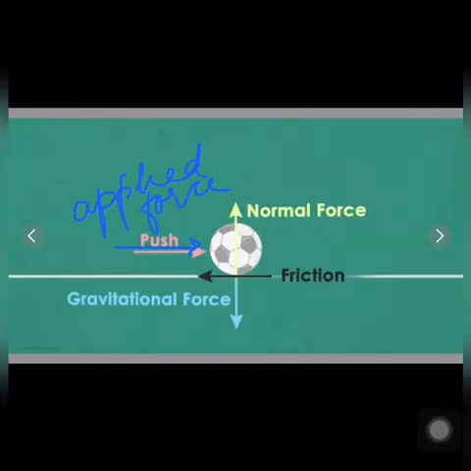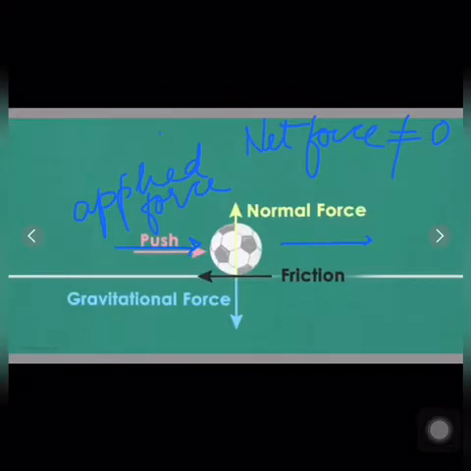So it will overcome this frictional force, and therefore net force acting on the ball will not be zero. So in this case, net force will not be equal to zero, and this ball will come in motion.